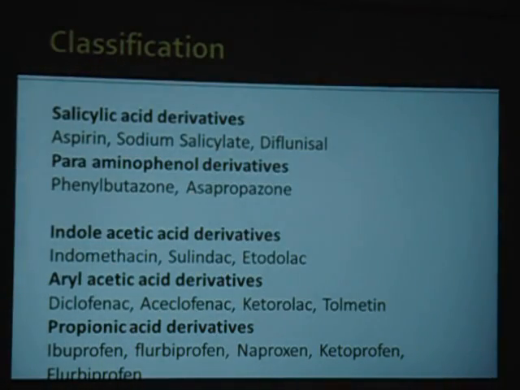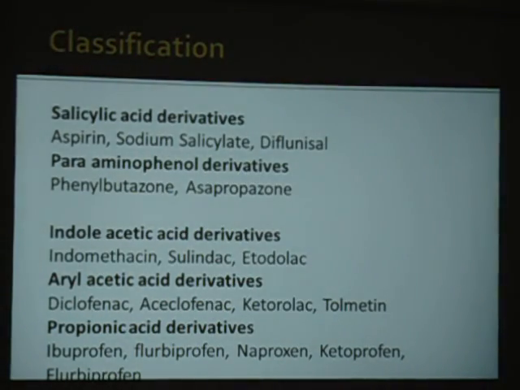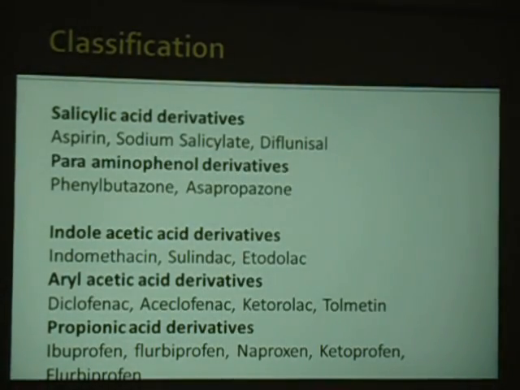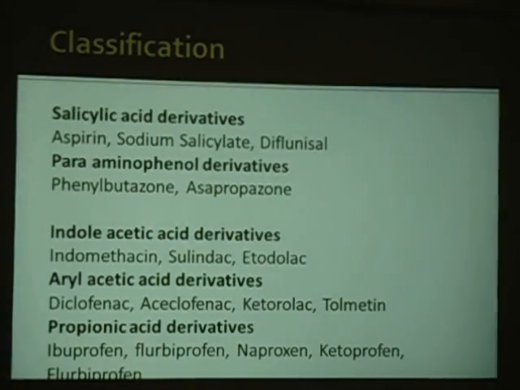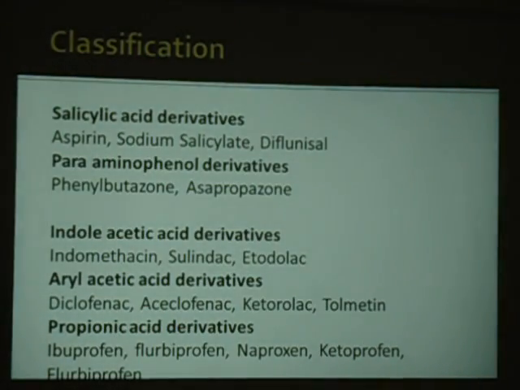So coming to the classification, we have salicylic acid derivatives: aspirin. Have you heard of aspirin? Sodium salicylate, diflunisal. We have para-amino phenol derivatives such as phenylbutazone, azapropazone. Indole acetic acid derivatives: indomethacin, commonly used in children, sulindac, etodolac. Diclofenac, and the newer version of diclofenac is aceclofenac, then ketorolac and tolmetin.